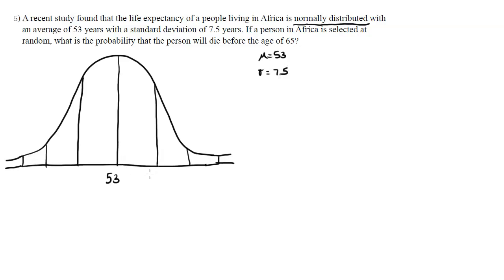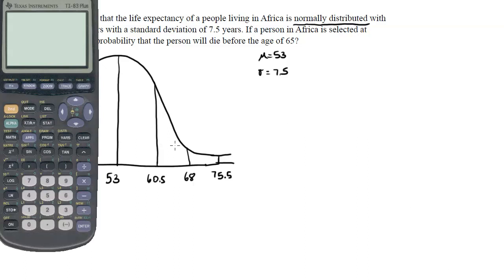So if I add 1 standard deviation, that'll be what? 60.5. If I add another 7.5, that'll be 68. If I add another 7.5, that'll be what? 75.5. Is that right? Let's just double check, make sure I'm not going crazy here. 53 plus 7.5 plus 7.5 plus 7.5.